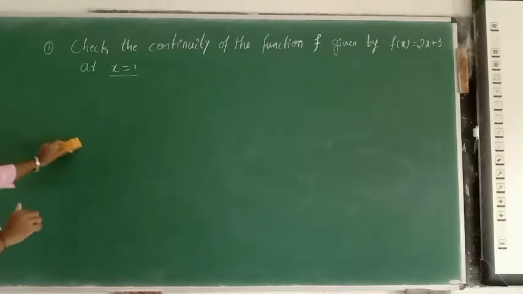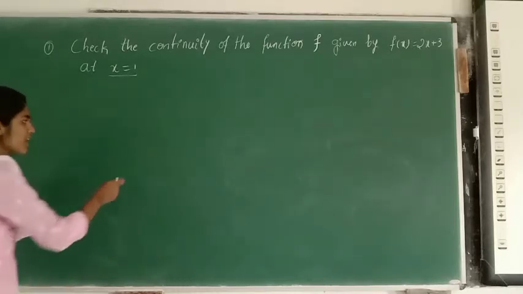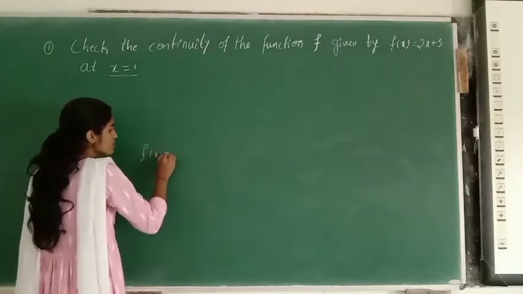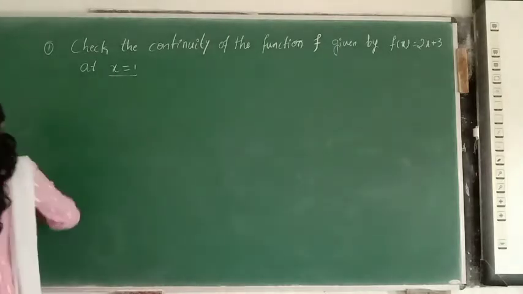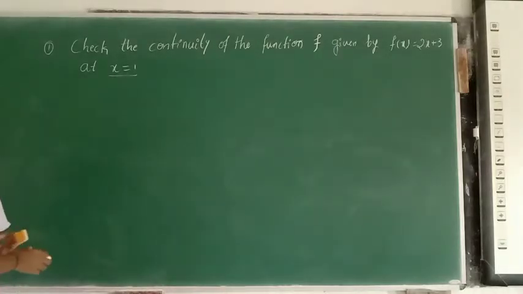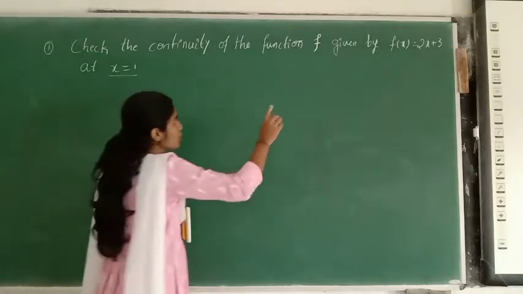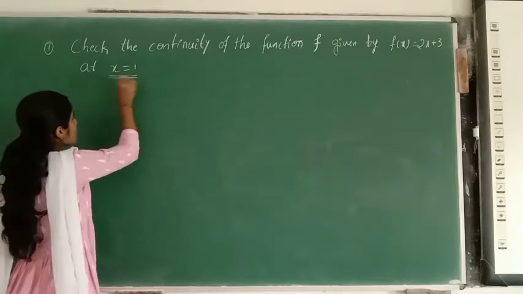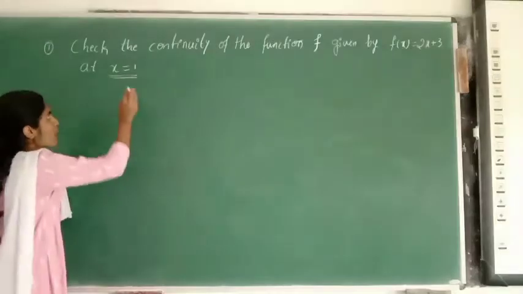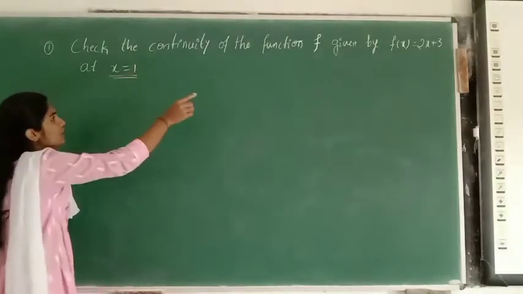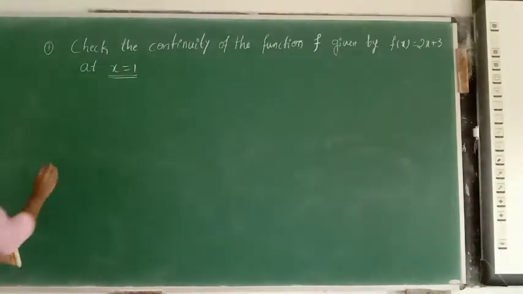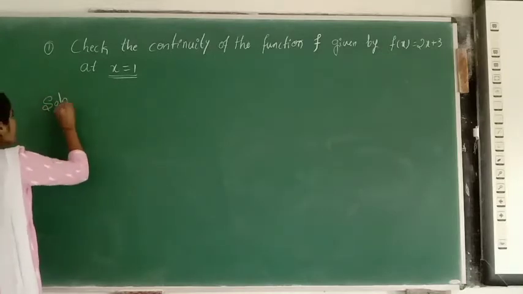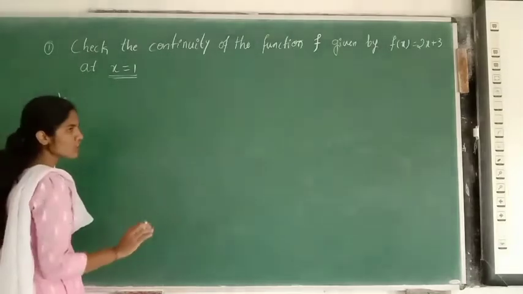Suppose, see one more example here. In the previous class I explained using f of x is equal to x square, but here I have one more example. Check the continuity of the function f given by f of x is equal to 2x plus 3 at x is equal to 1. Here I have to check whether the given function is continuous or not at x is equal to 1, using the calculus method.